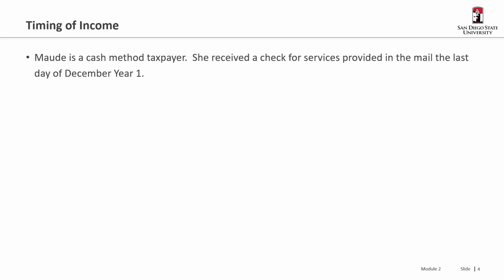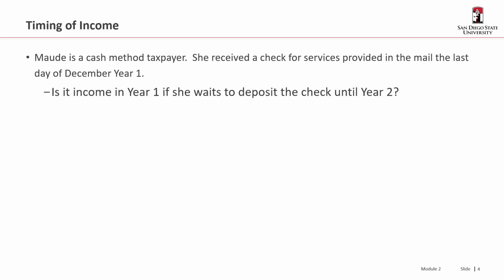So Maud is a cash method taxpayer, and she receives a check for services provided in the mail on the last day of December in year 1, so on December 31st. Is that income in year 1 if she waits to deposit the check until year 2? I think the answer here is, well, no, that's income in year 1, right? Or I should say, yes, it is income in year 1 because she has control over that money in year 1, even on the last day of the year.